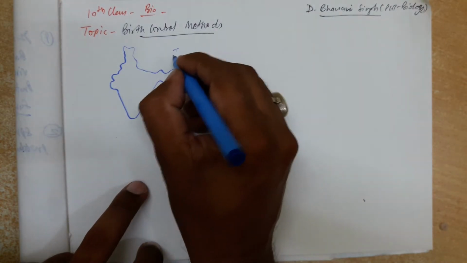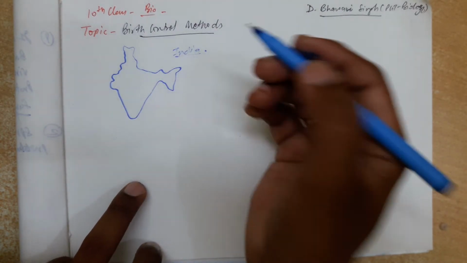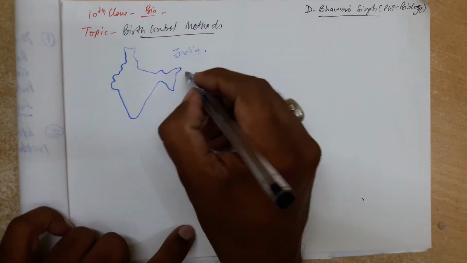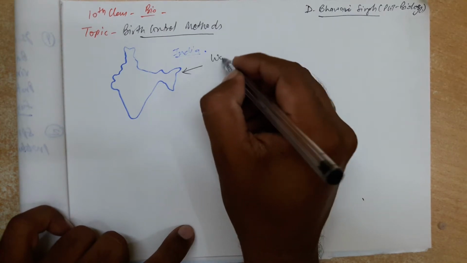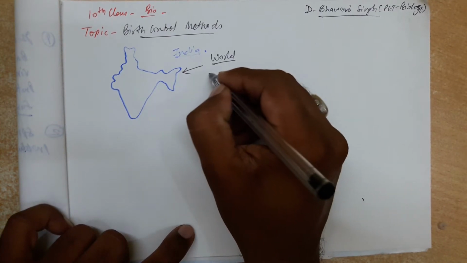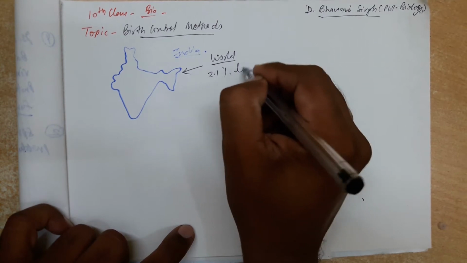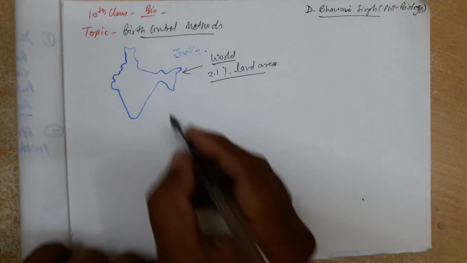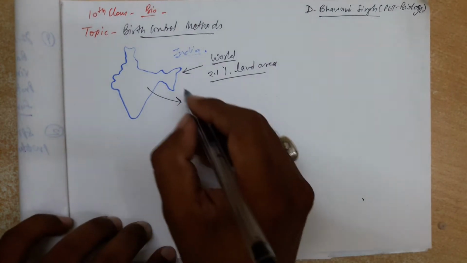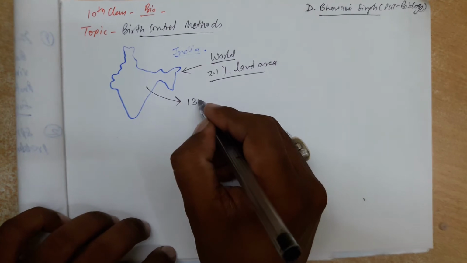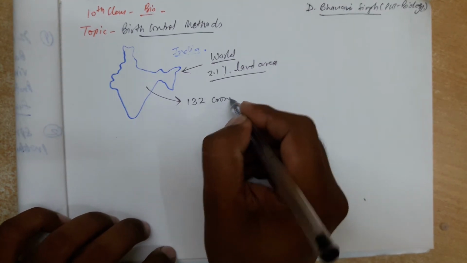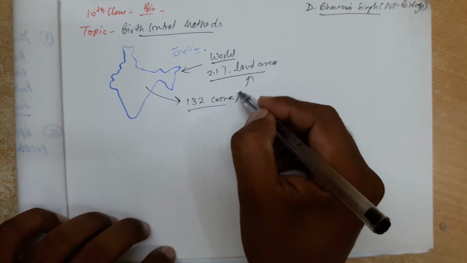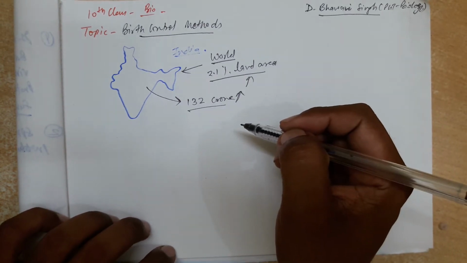As compared to the whole world, we are only 2.1% of the land area, but the population that lives here right now is approximately 132 crore. That means the land is less, but the population is increasing day by day. It is the biggest problem for our country.